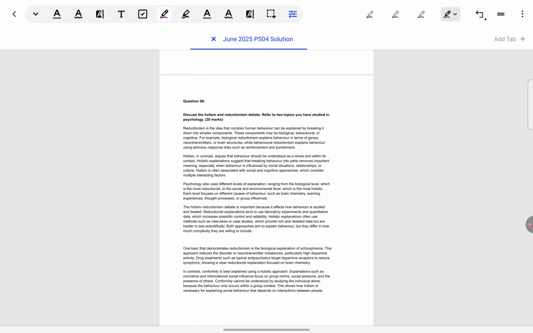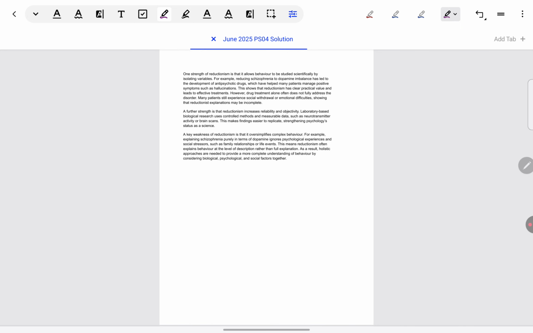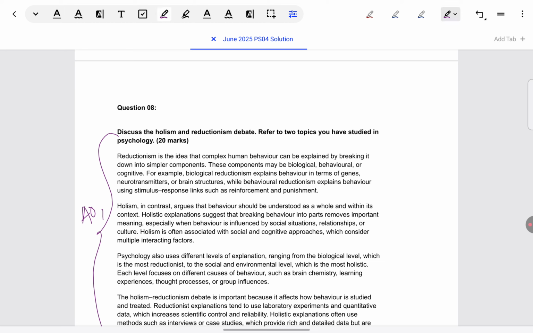Here we have AO1 and AO2. And on the next page we have AO3. Okay, so right off, you should know the distribution of marks to each of the assessment objectives. Then we look at the question.